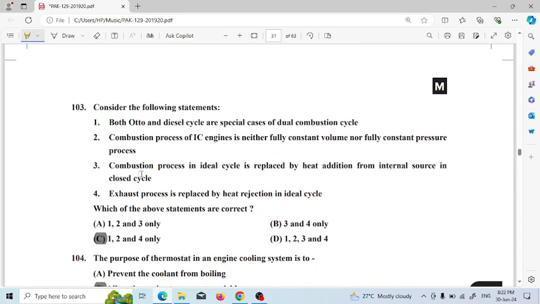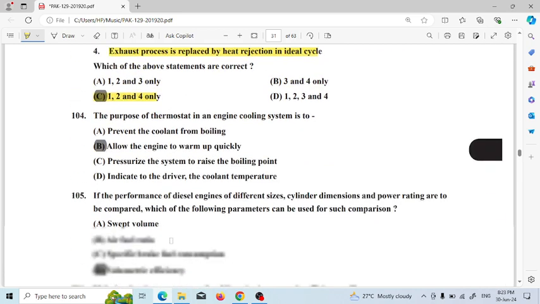Consider both statements. Which of the above statements are correct? Both Otto and diesel cycles are special cases of dual combustion, which is correct. The combustion process of an IC engine is neither fully constant volume nor fully constant pressure process, which is also correct. The combustion process in the ideal cycle is replaced by heat addition from an external source. This is incorrect. The exhaust process is replaced by heat rejection in the ideal cycle. This is also correct. So 1, 2 and 4 is the correct answer. Option C is correct.